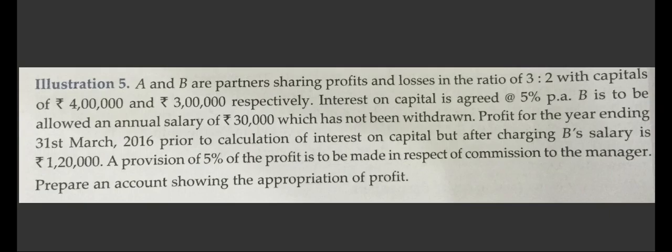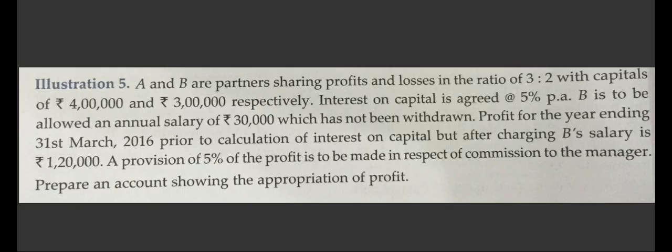Okay, so let us write down the facts side by side. It says that there are two partners, partner A and partner B. They are sharing the profits in the ratio of 3:2. Clear?